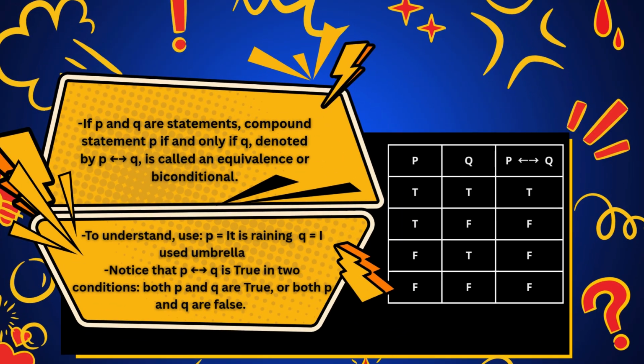If P and Q are statements, the compound statement P if and only if Q, denoted by P only if Q, is called an equivalence or biconditional. To understand, use P, it is raining, Q, I use an umbrella. Notice that P only if Q is true in two conditions: both P and Q are true or both P and Q are false. So you can refer to the truth table beside.